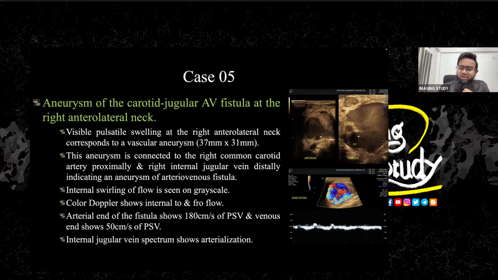The internal swirling of flow is seen on the gray scale. You have seen that. And the color Doppler shows internal to and fro flow. The arterial end of the fistula shows a very good amount of peak systolic velocity, and the venous end shows that amount of velocity. And the internal jugular vein spectrum has already turned into the arterialization pattern. So this is a case of carotid jugular aneurysmal fistula.